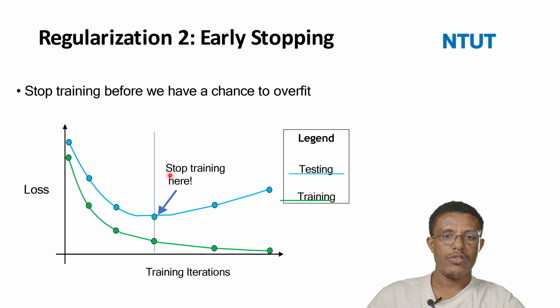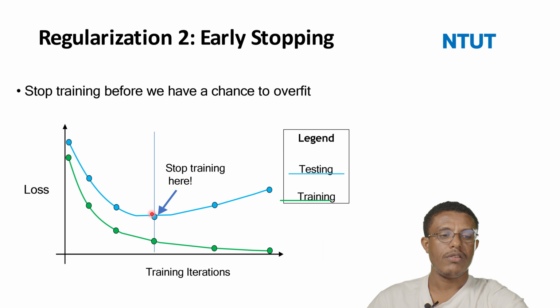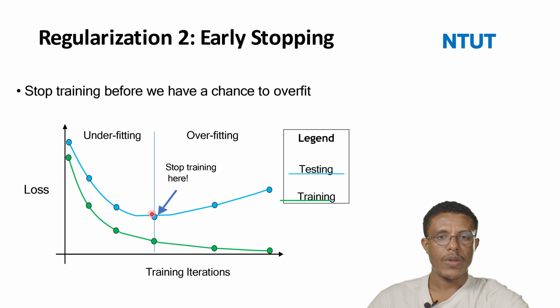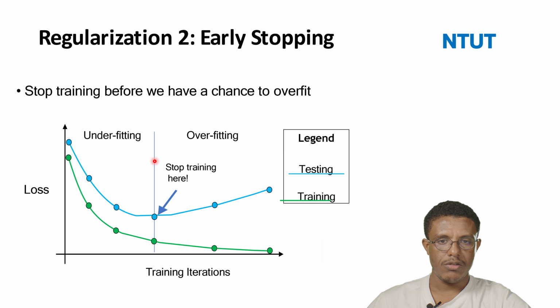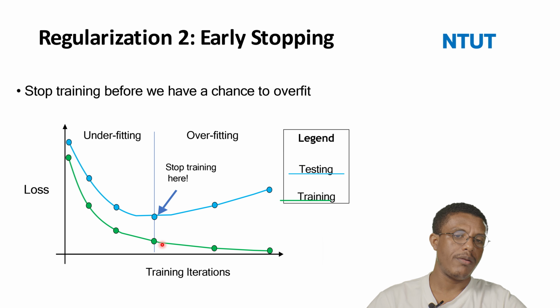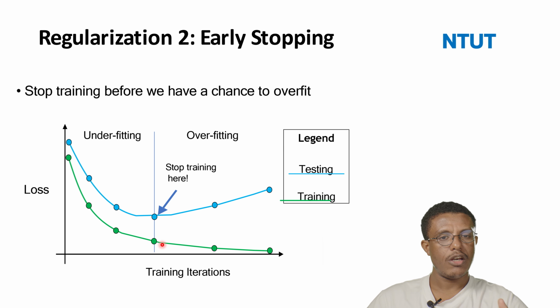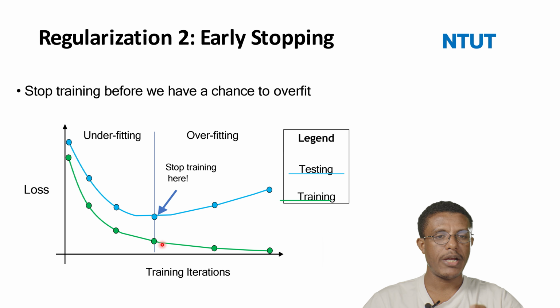So you see, for instance, stop training around here. The condition around here is better, so the model automatically stops when the minimum error is achieved. That condition we call early stopping. This one we call underfitting. Around here is overfitting, and this line is what we call the optimal model. So it automatically checks at which iteration point the minimum error is achieved, or at which epoch the model achieved the best performance. By checking that, it will stop at that step.